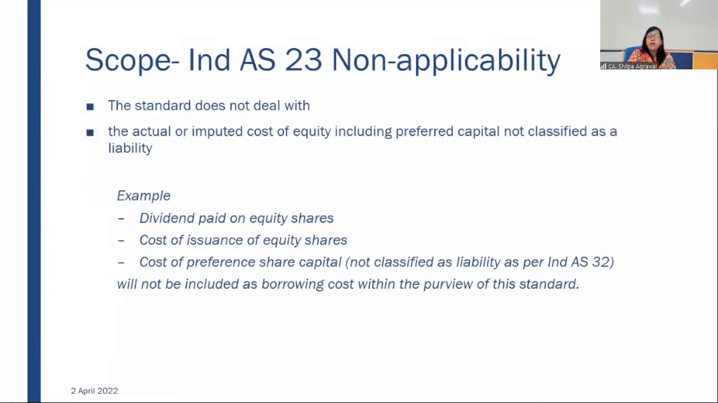Okay, let's move on to scope. Ind AS 23 says for any directly attributable expense. Okay, Tanushi replied yes or no?